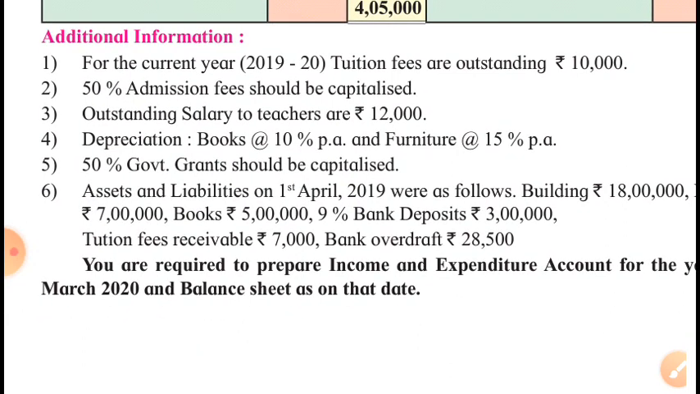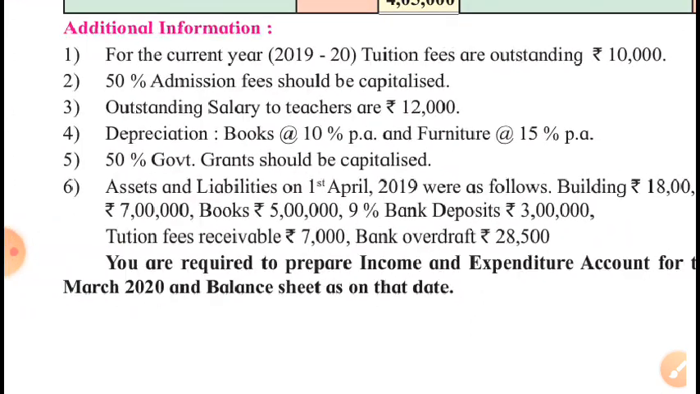Outstanding salary to teachers, rupees 12,000. This is outstanding salary of this year, so will be added to the salary on expenditure side, and its liability for this concern, so it will be shown on liability side of the closing balance sheet. Depreciation on books and furniture is to be provided. Okay, first we will have to see whether we had books at the beginning of the year or not, and also furniture. So we will have to charge depreciation on the old books, old furniture, as well as new books and new furniture. We will see.